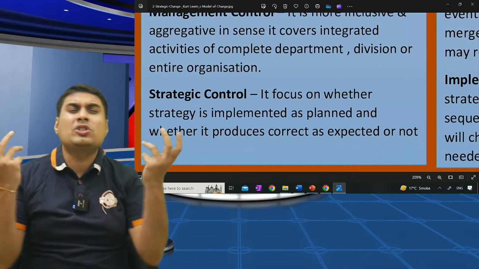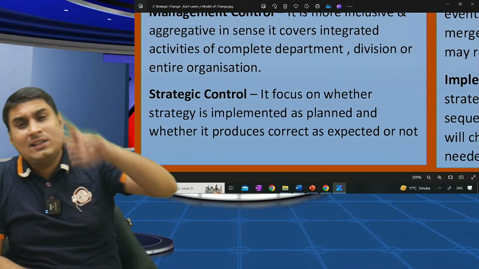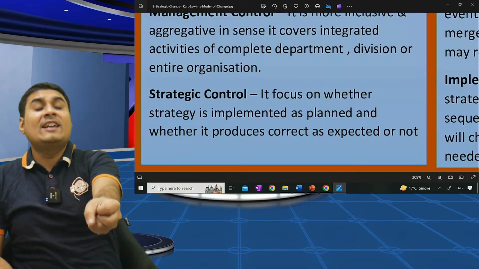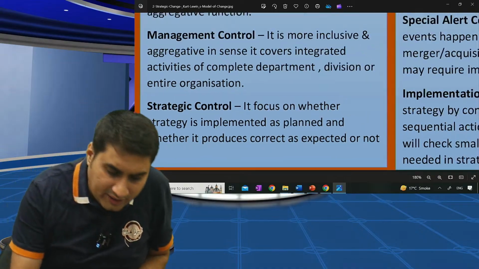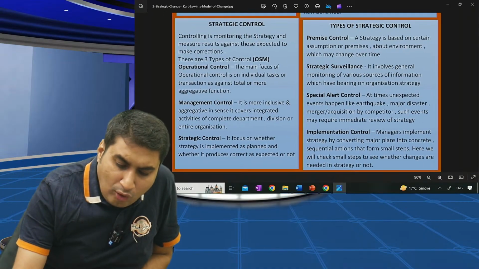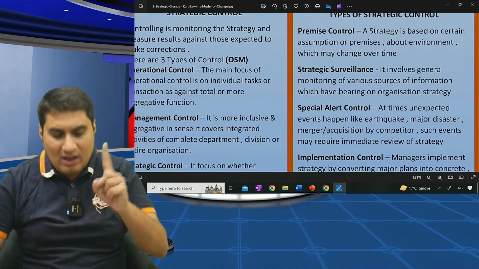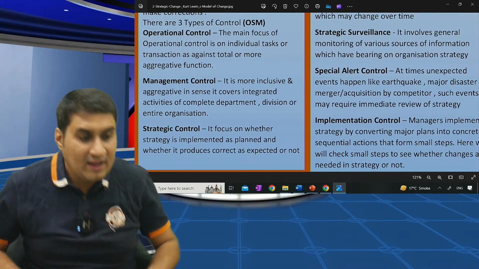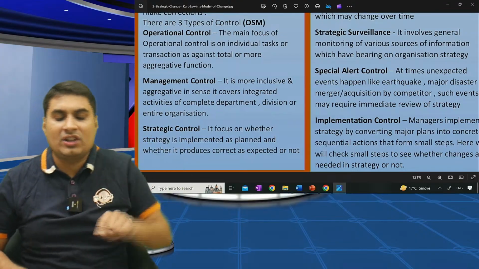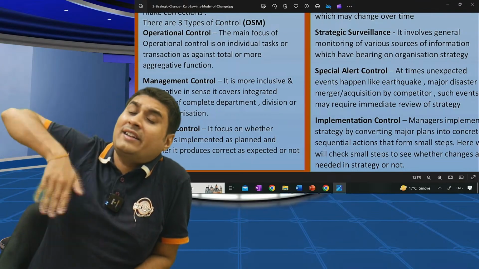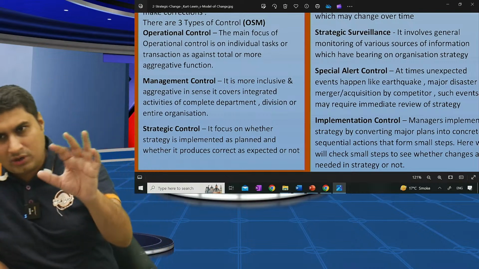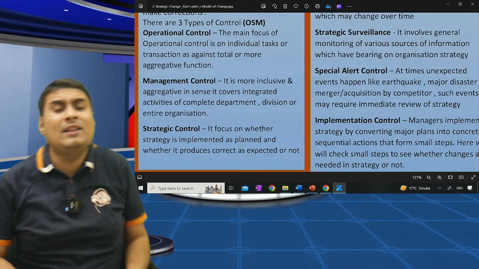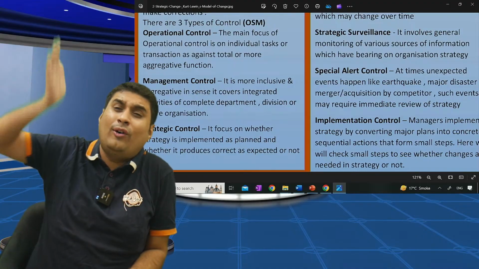What is the meaning of strategic control? It focuses on two things: is the strategy implemented properly or not, and are we getting the desired result or not. Here there are four types of strategic control. Understand, these are types of organization control. One more time: organization control has operational, strategic, management. Inside strategic, four are there.